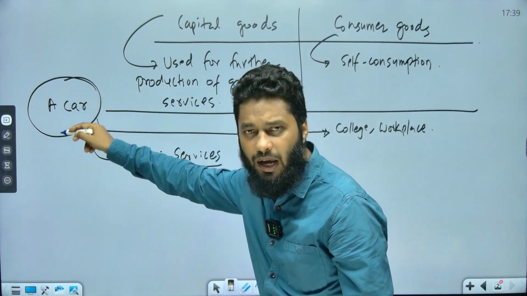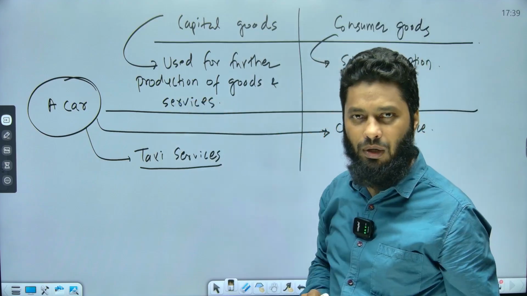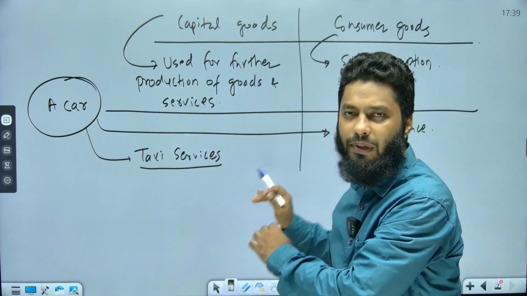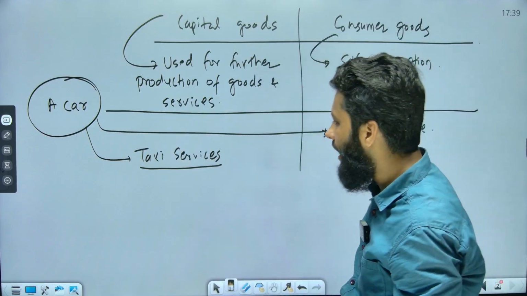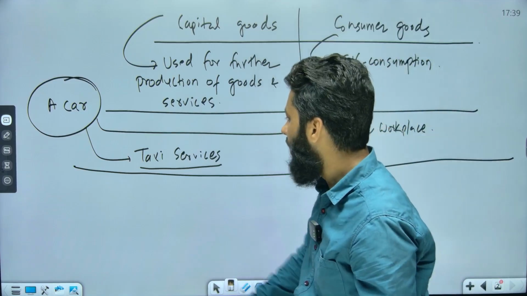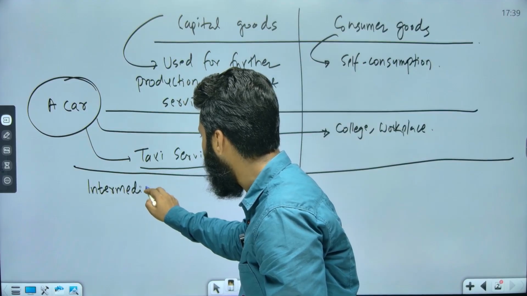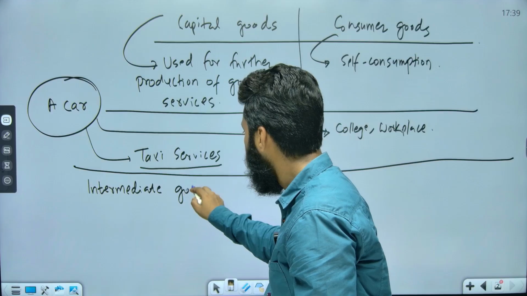So the same car can be used as a capital good, and it can also be used as a consumer good. I hope the distinction between capital good and consumer good is clear. Now let's understand there is one more category that we are concerned with, that is known as what? Intermediate goods. Now what do we mean by intermediate goods?